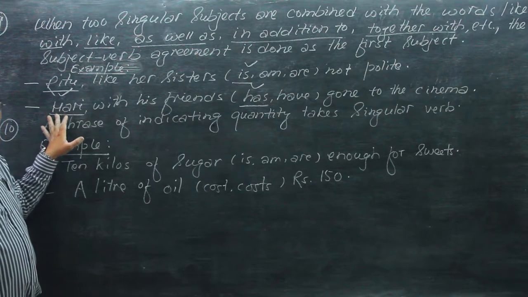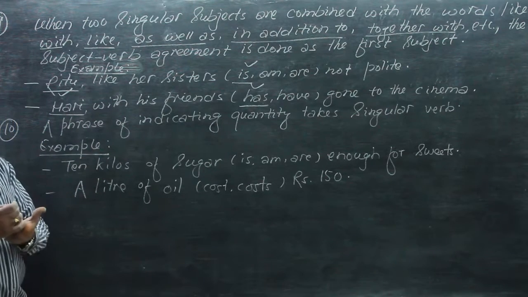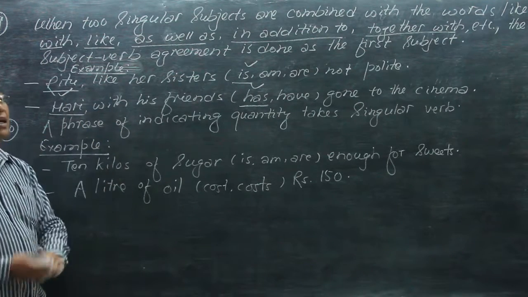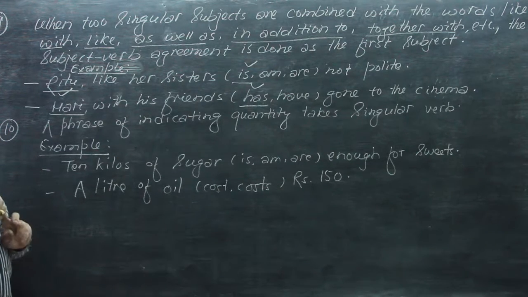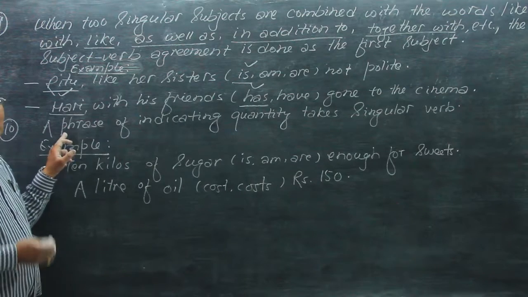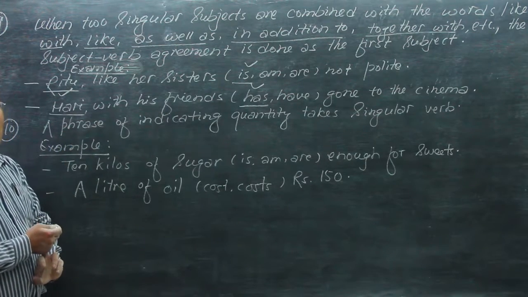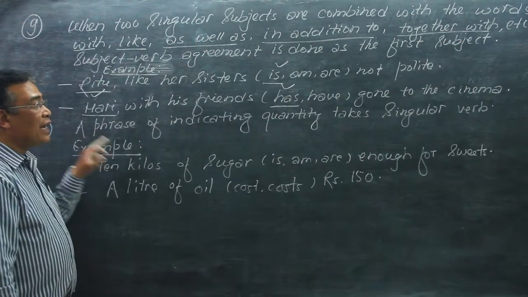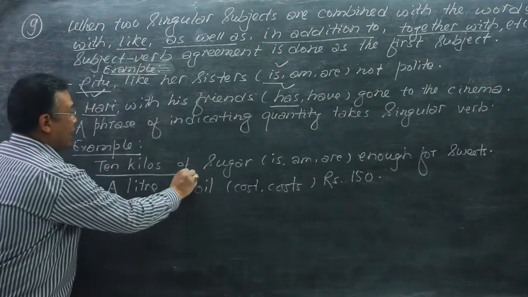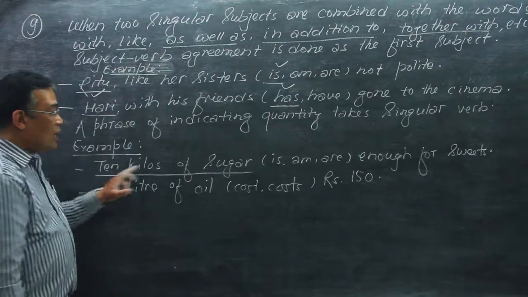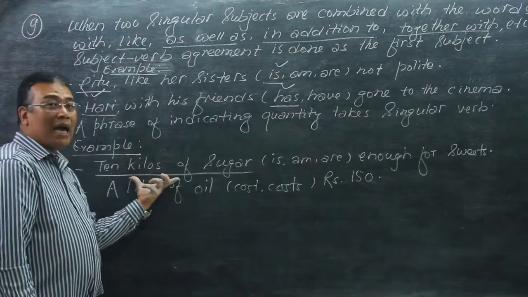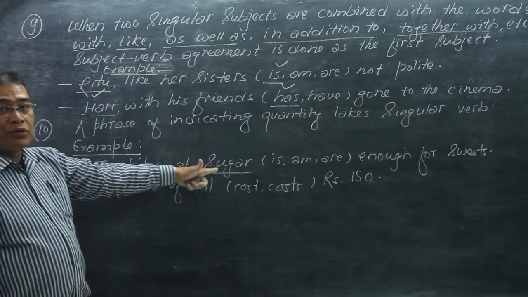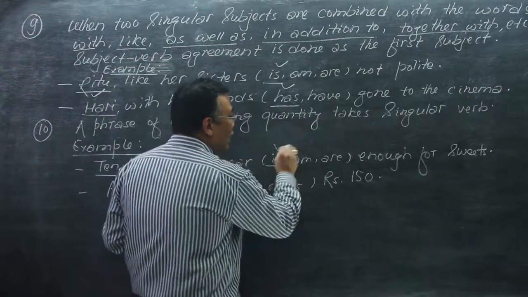Do you understand this? Now the next: when we have a phrase of quantity, or a phrase indicating quantity, as the subject, verb agreement is done with the singular verb. Examples are 10 kilos of sugar. 10 kilos of sugar is the quantity, and this phrase indicates quantity. 10 kilos of sugar is enough for sweets.